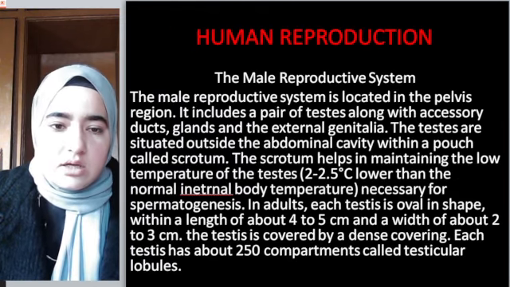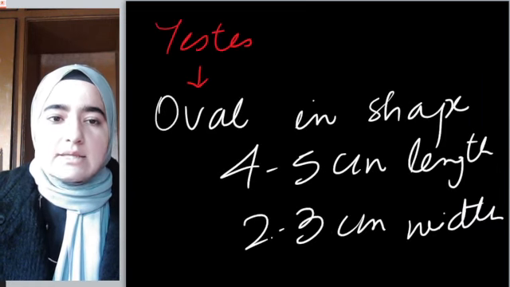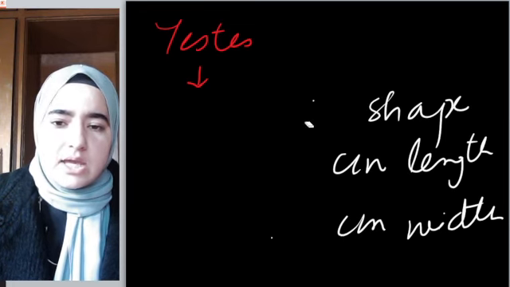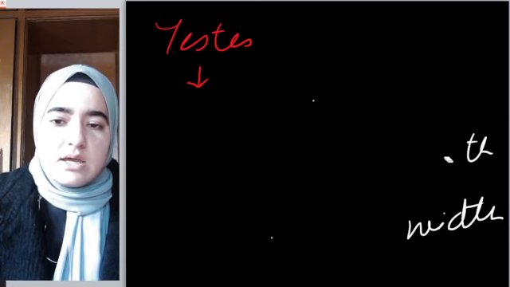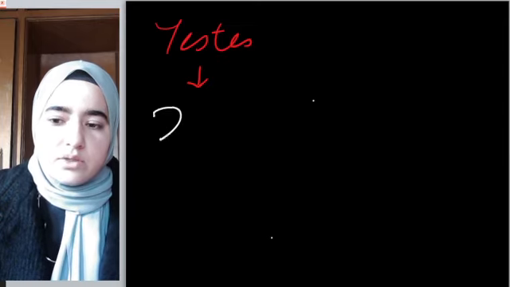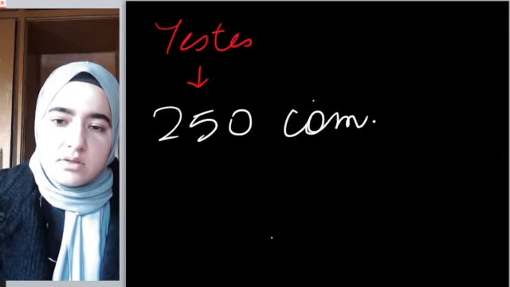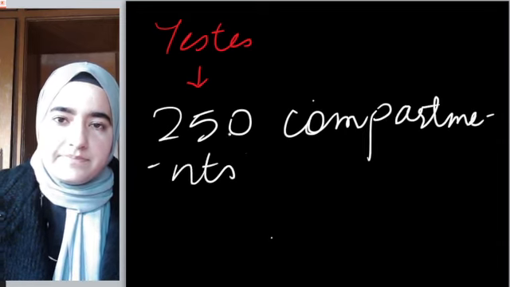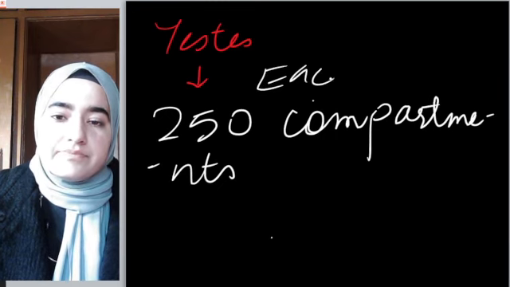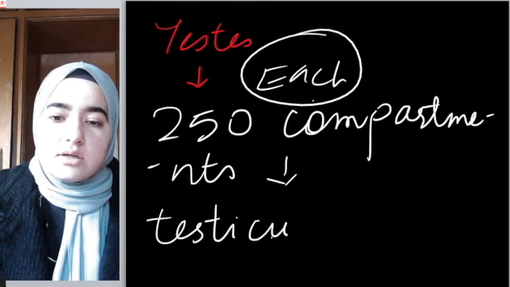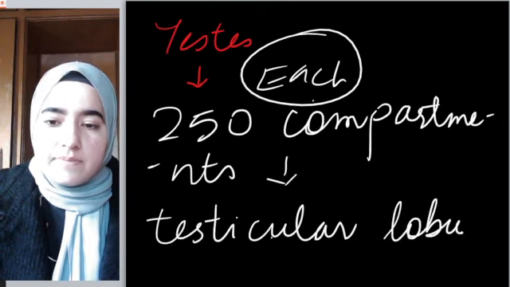Each testis has about 250 compartments, just like rooms, and those compartments are known as testicular lobules.